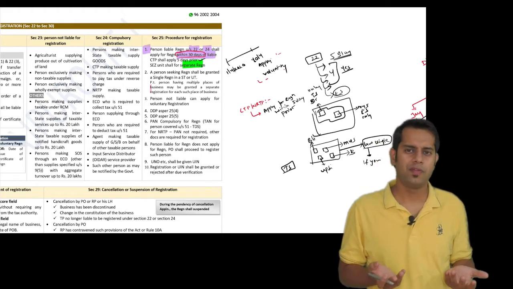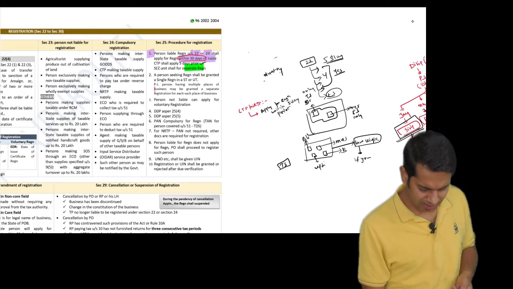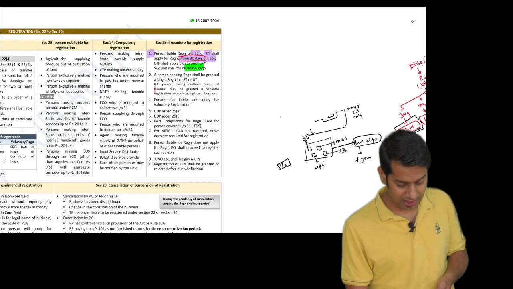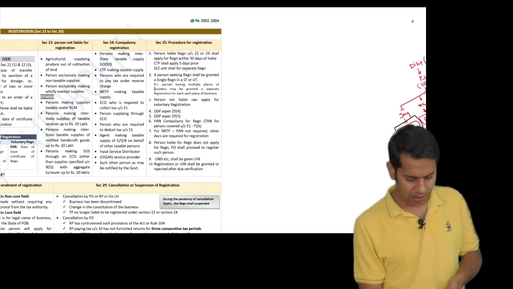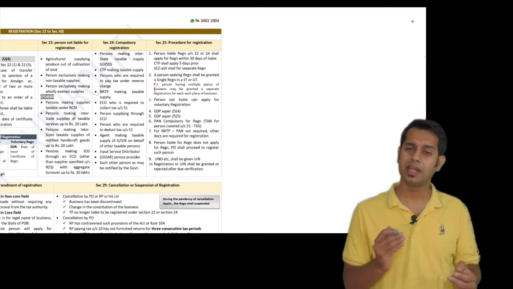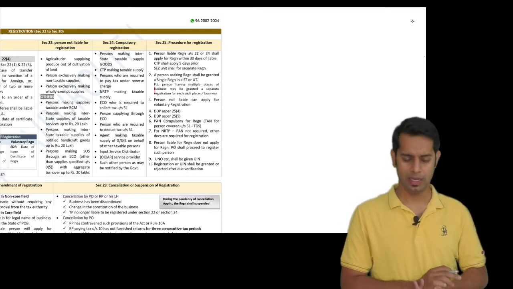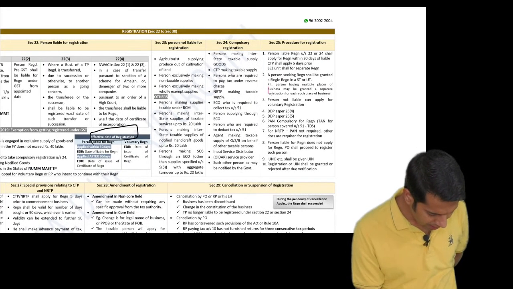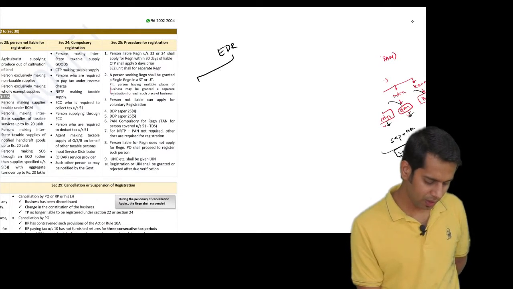When will you be able to claim refund? If you are registered, only then you can claim refund. There are reasons why a person will do it voluntarily. There are many other reasons which you can give, but none of these reasons is specified in the law. So if a person wants to apply for registration voluntarily, can he apply? Definitely he can make an application for registration voluntarily even if he is not liable for registration. Now the next question which comes is, sir, what will be my effective date of registration?